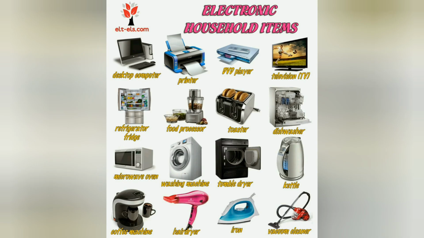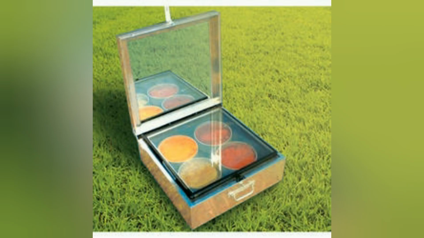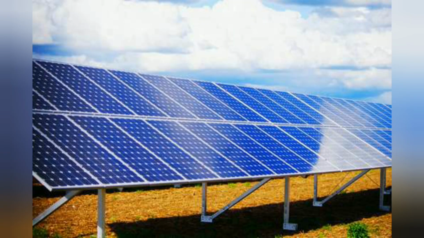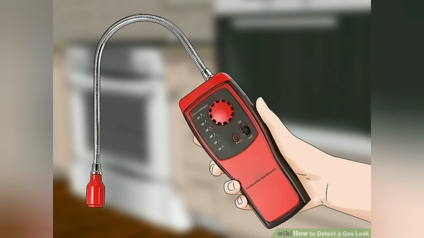We should take the following steps to save and conserve energy. What we have to do? A few points, let me discuss. Use fans, lights, coolers, room heaters, air conditioners, etc. only when required. Use devices like solar cooker, solar water heater, and solar water pump which use a renewable resource of energy, that is solar energy. Fuel efficient vehicles must be used and their engines must be properly maintained. Regular maintenance of gas pipes, oil pipes, and water pipes is necessary to prevent loss of resources.